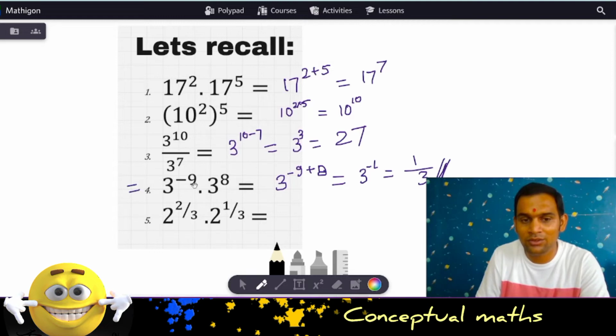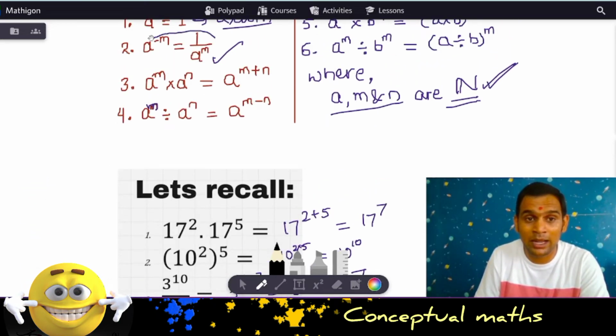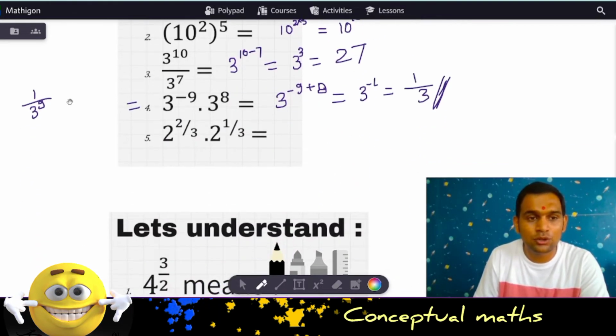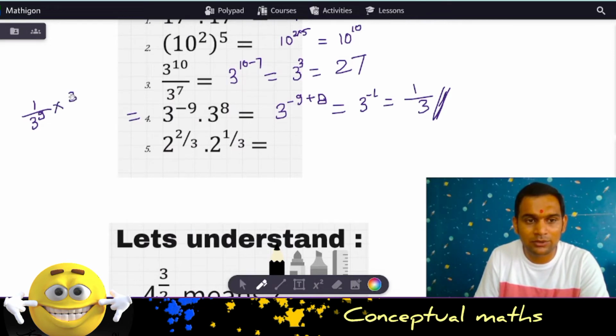We will first change this 3 to the power minus 9 as 1 by 3 to the power 9, because when you take the reciprocal, the exponents become positive. That is what it was: a to the power minus m is equal to 1 by a to the power m. So 1 by 3 to the power 9 multiplied by 3 to the power 8. Wait, I wrote 38. It is 3 to the power of 8. So now once again, what can I do? Since 8 is smaller, I'll bring it down. So it becomes 1 by 3 to the power 9 minus 8. So I get 1 by 3, and 1 by 3 is the answer.